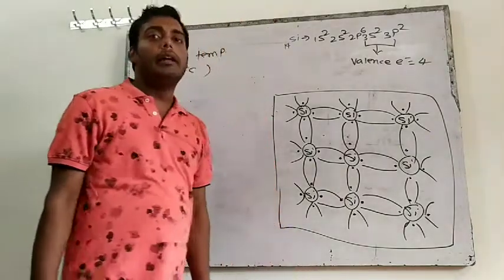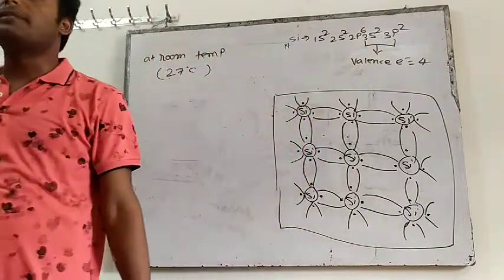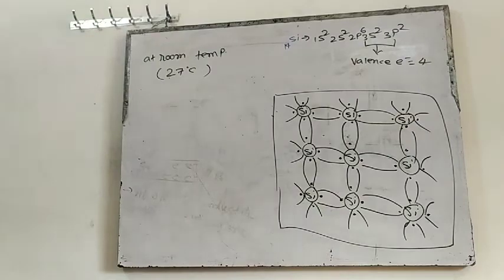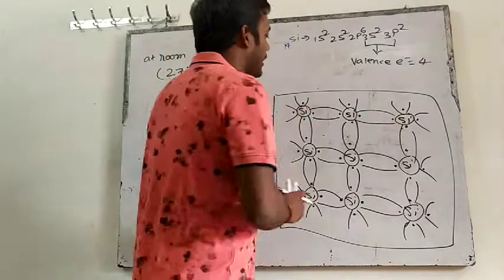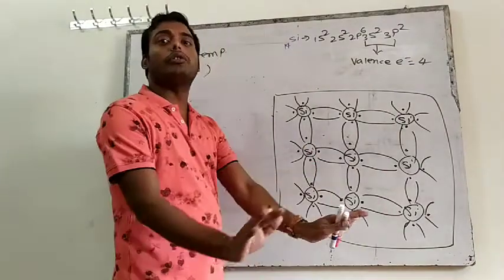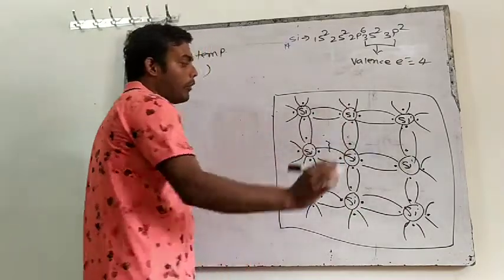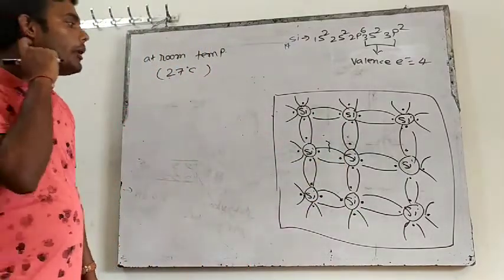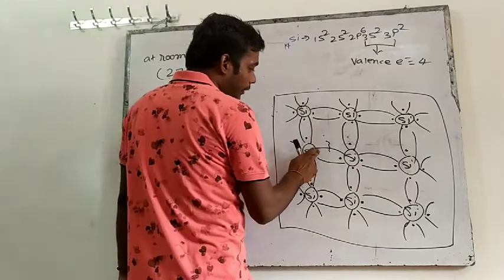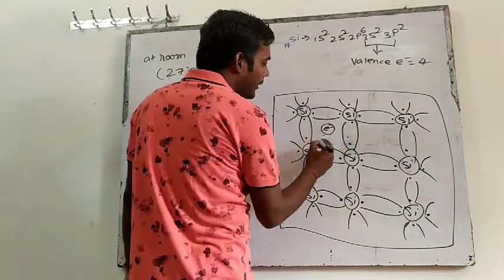So what is happening? At room temperature, the bond starts to break. Which bond? The covalent bond which is present between silicon and silicon starts to break. Any bond can break at any time. We don't know which bond will break. Suppose this bond breaks. If this bond breaks, what will happen? This sharing electron will become free.